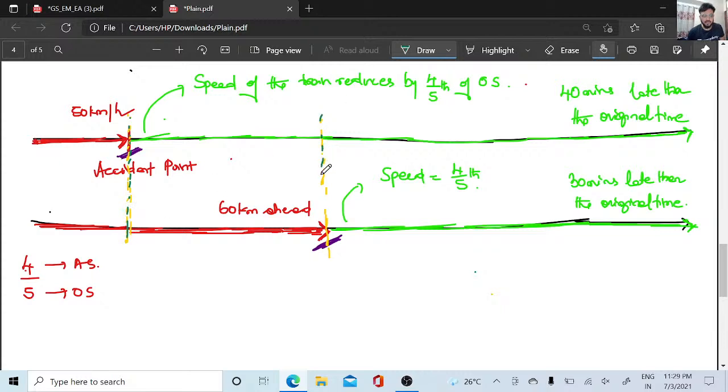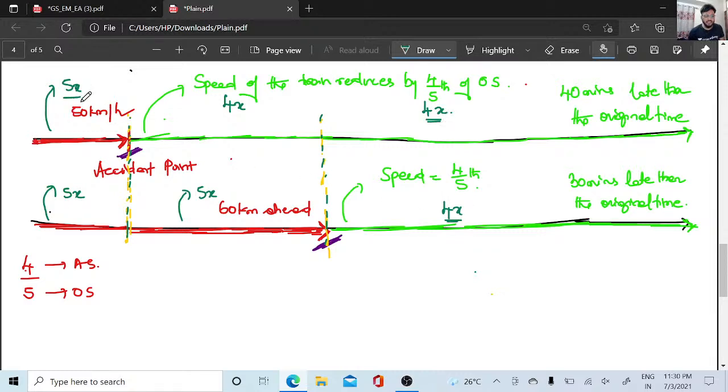Until the accident happened, what was the speed of the train? The speed of the train was 5x. Here the accident happens, so the speed will be 4x, and here also 4x, on both sides. This red line means the accident has not happened yet, so it is 5x only. Here the accident has happened, so this will be 4x.